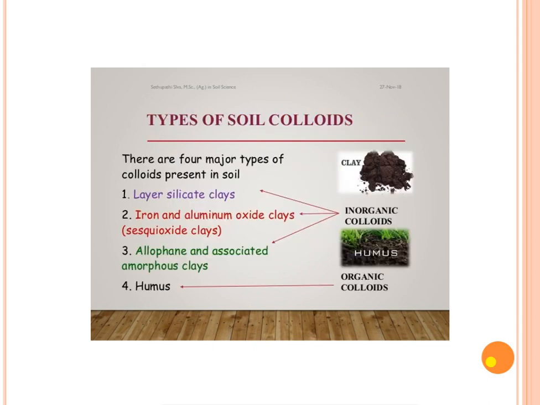Then types of soil colloid. There are four major types of soil colloid present in soil. That is layer silicate clays. What are layer silicate clays? We are going to study in detail. Then iron and aluminum oxide clays, called sesquioxide clays. Number three, allophane and associated amorphous clays. And number four, organic soil colloid, referred to as humus. It is a dark black, rather resistant structure called humus.